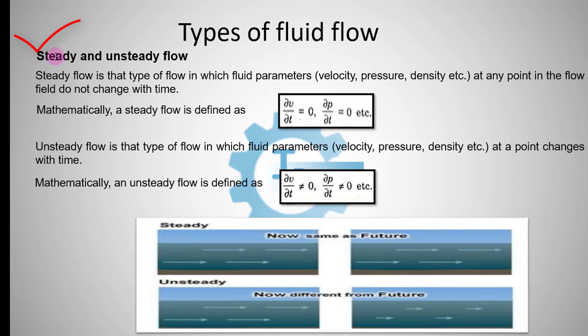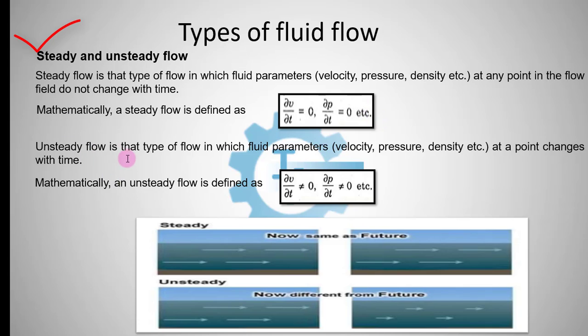We start with steady and unsteady flow. What is steady flow? Steady flow is that type of flow in which fluid parameters such as velocity, pressure, density, etc. at any point in the flow field do not change with time. Mathematically, we can write del V by del t equals 0, del P by del t equals 0. This implies that velocity does not change with time, and pressure also does not change with time.